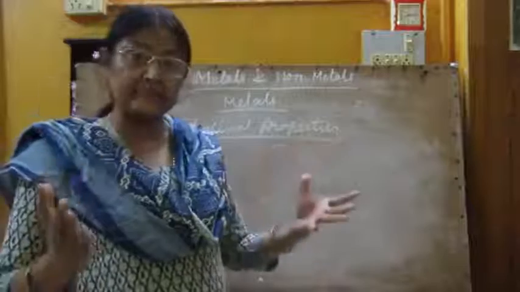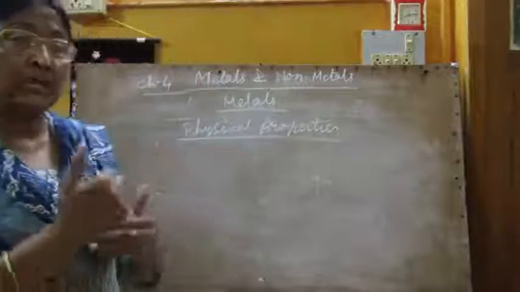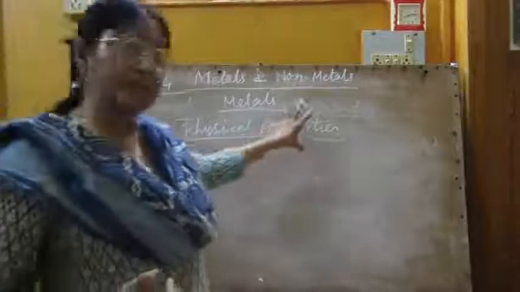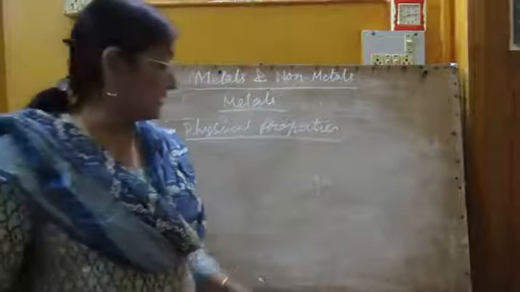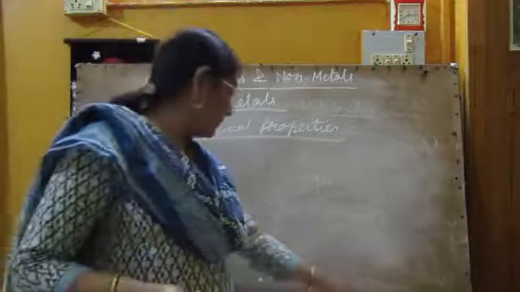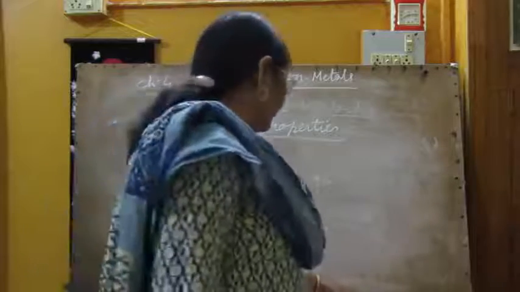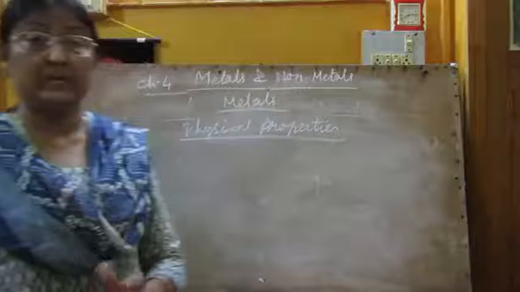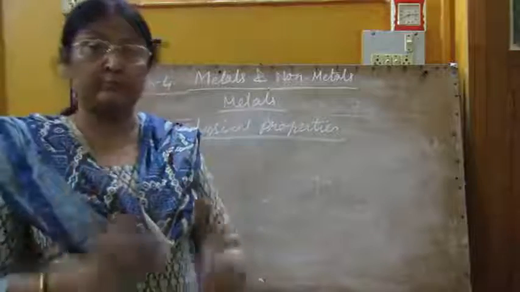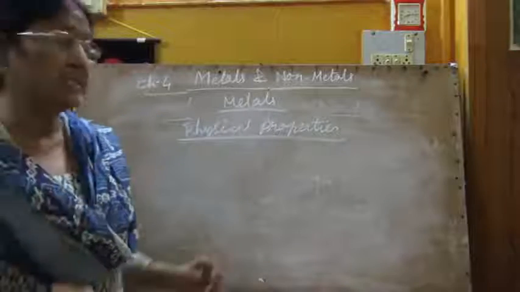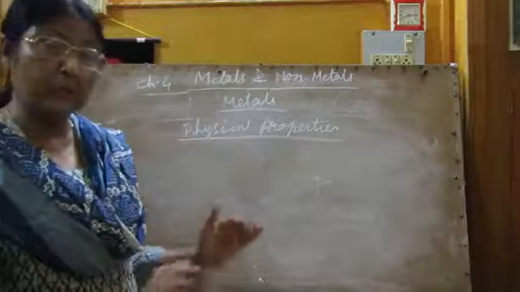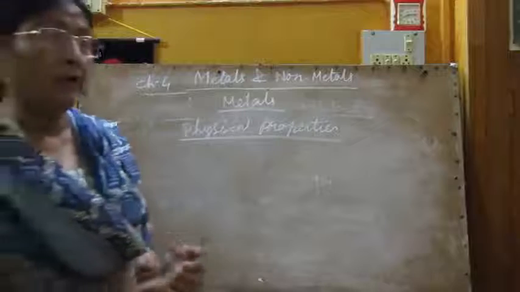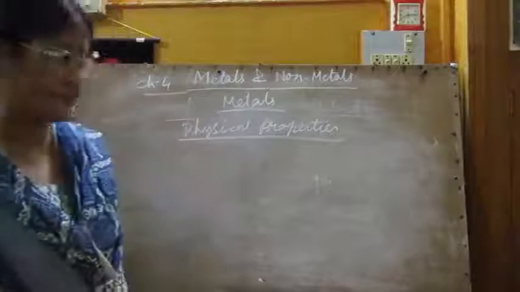But there is an exception. Exception means an element that is a metal but is not hard and not solid. That is liquid mercury and gallium. These two metals at room temperature are not solid, they are liquid. So these two are exceptions.